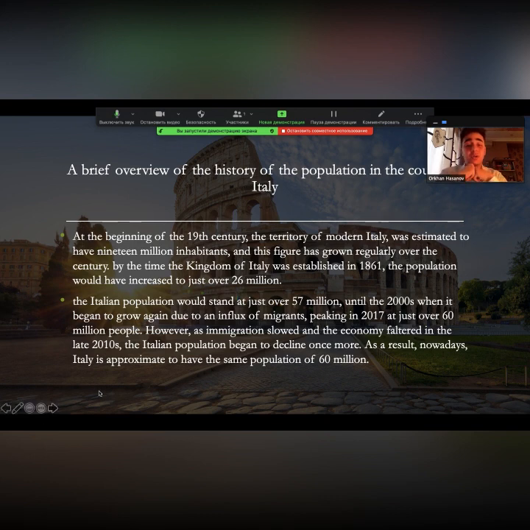However, as immigration slowed and the economy faltered in the late 2010s, the Italian population began to decline once more. As a result, nowadays Italy has approximately the same population of 60 million.